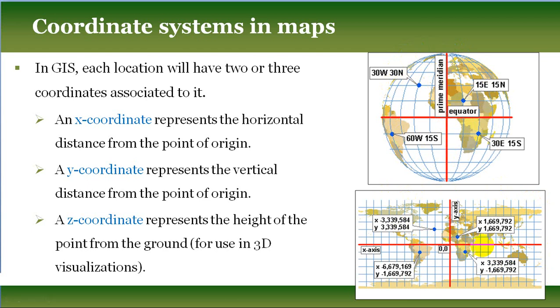So that is the basics of this. This is called the prime meridian, which is 0° longitude. This horizontal red line is called the equator, which is 0° latitude.